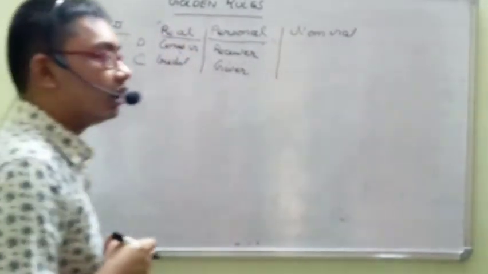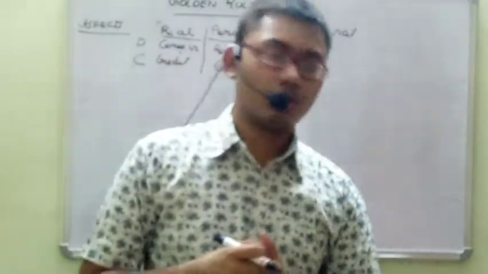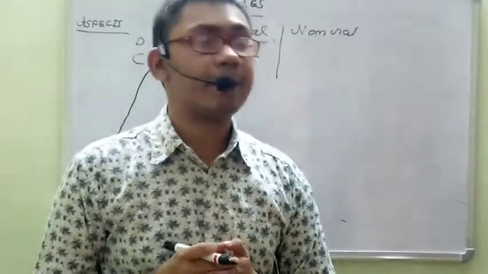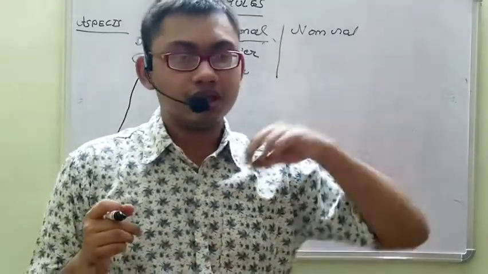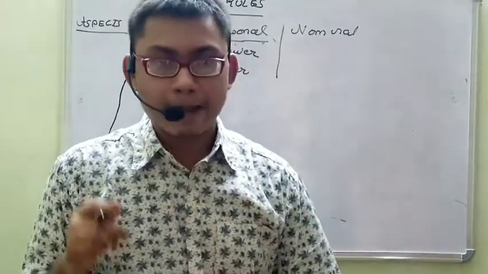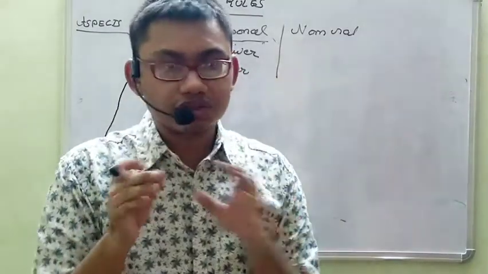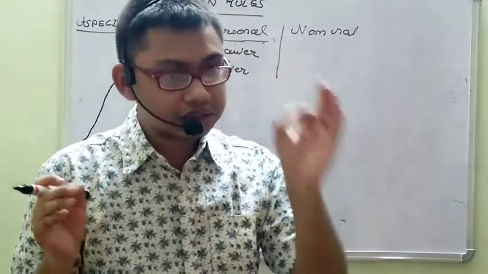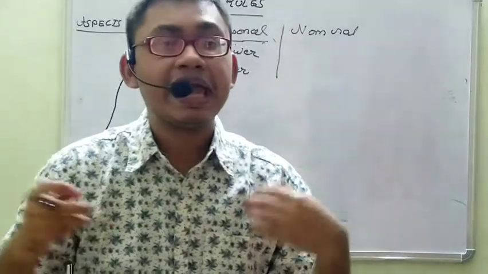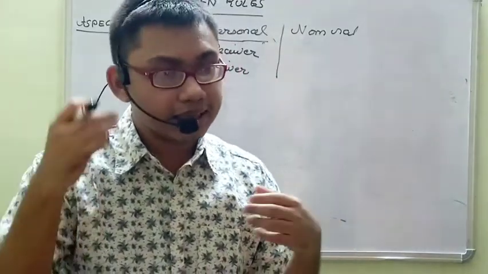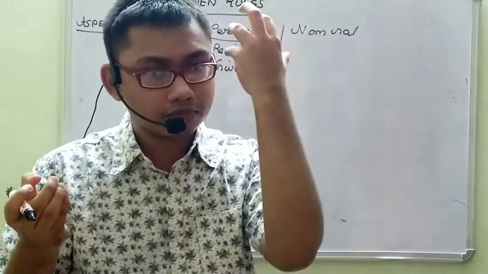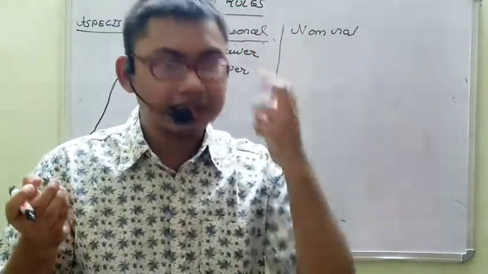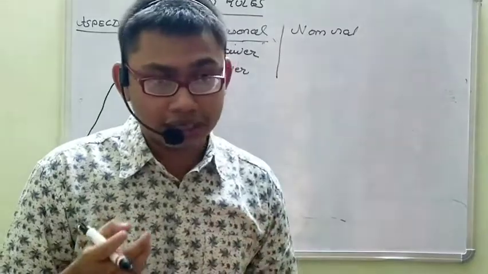Nominal. If the thing is neither real nor personal, say purchase. You purchase something. That thing will be real, but that transaction of purchase is not real. The purchase is a nominal thing. Sale: you are making a sale and your sales amount is going up. That sale is a nominal item.